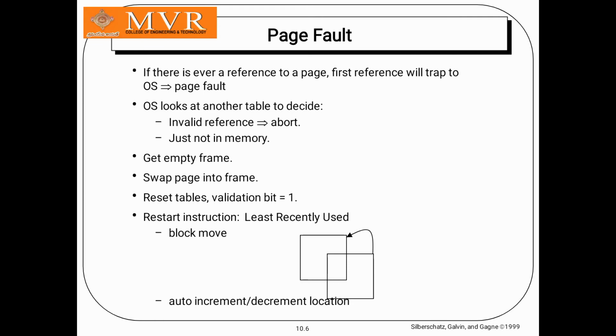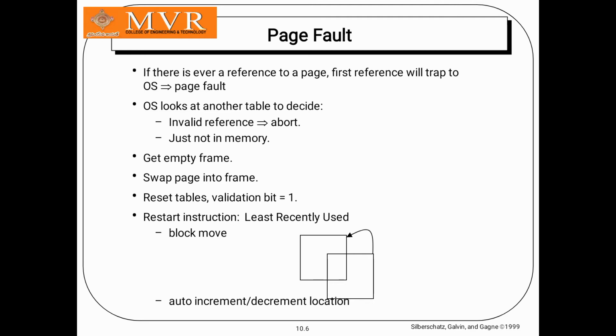The OS looks at another table to decide: if it is an invalid reference, abort; if it is valid but just not in memory, get an empty frame, swap the page into the frame, reset the tables with the valid bit set to 1, and restart the instruction. Least recently used means it will be moved to the back.